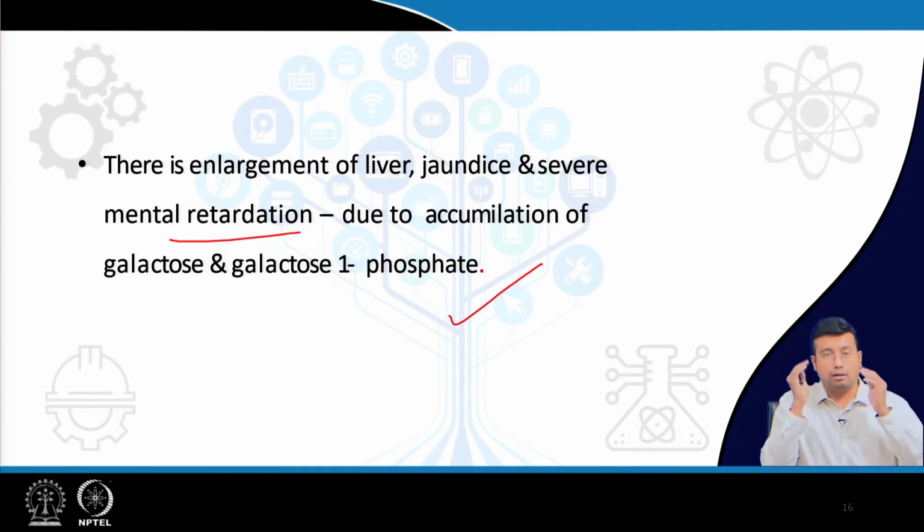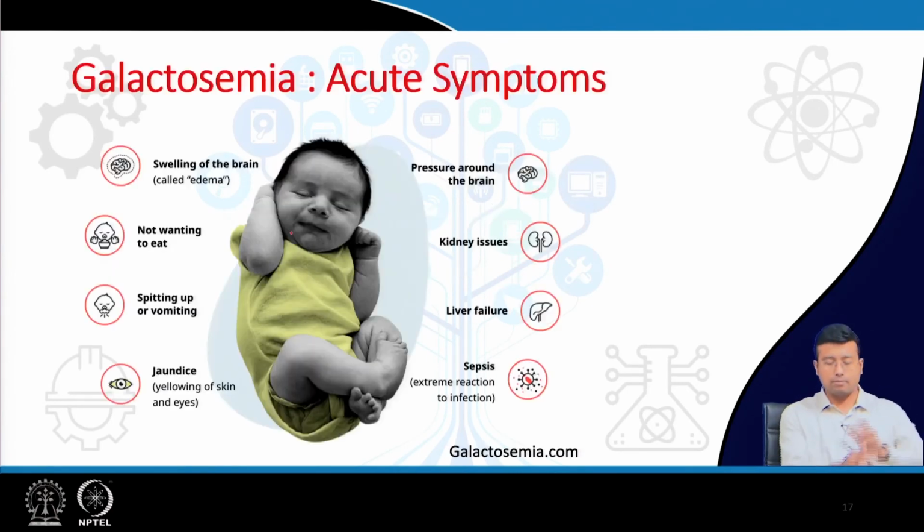Not only the liver, there is also mental retardation, because the food for the brain is glucose. If the neonatal brain is subjected to hypoglycemia, the brain cannot develop properly. So, there will be severe mental retardation, and this is the reason why galactosemia needs to be diagnosed early and it should be treated very early. So, just to look at what are the features or acute symptoms, which a baby cannot complain about because it is crying all the time.